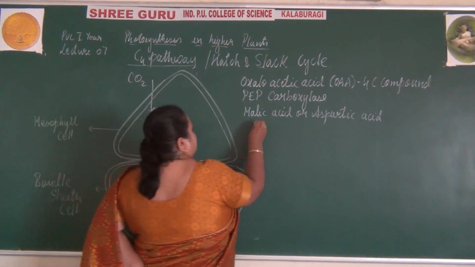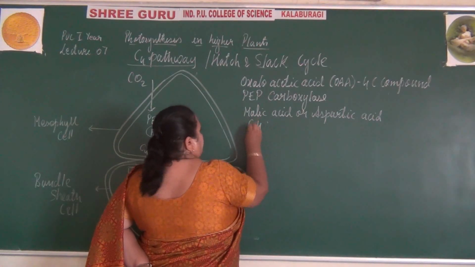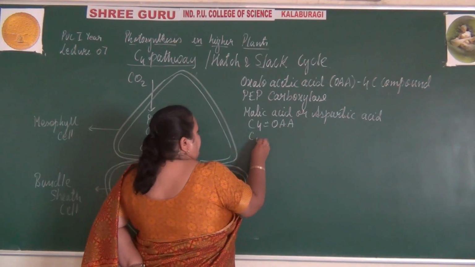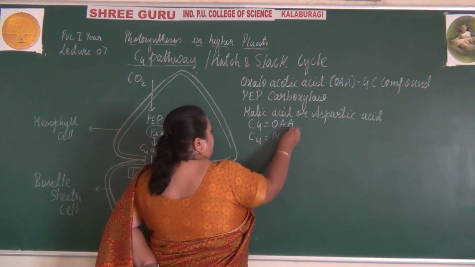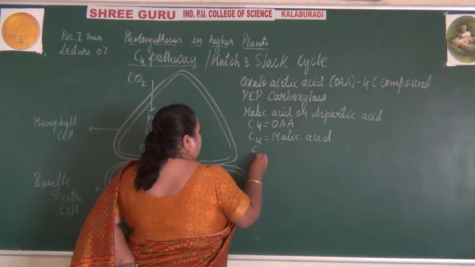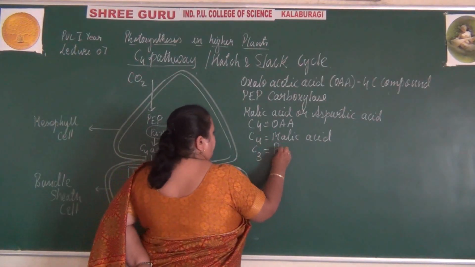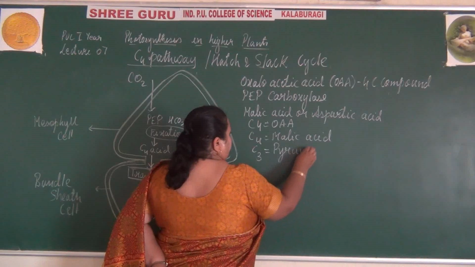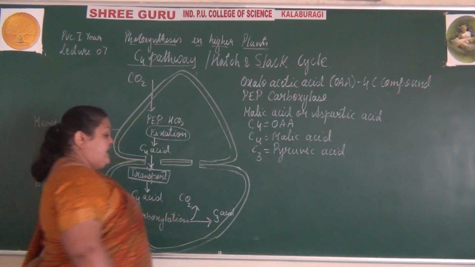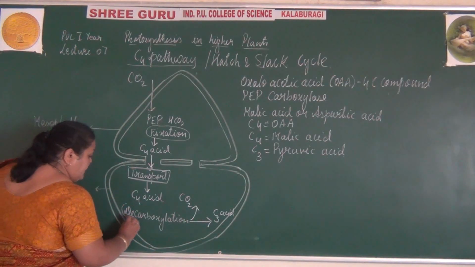So the first C4 acid is oxaloacetic acid. Second acid is malic acid, which undergoes decarboxylation to form pyruvic acid, which is a 3-carbon compound.